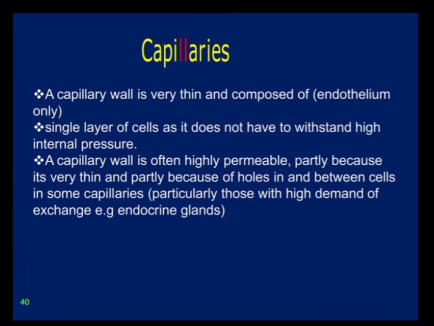The smallest unit of the blood vessels, these are the capillaries, and capillaries are very delicate endothelial tubes actually. They connect the arterial and venous sides of the circulation and they have an average diameter of 7 to 9 microns and are arranged in the form of networks.